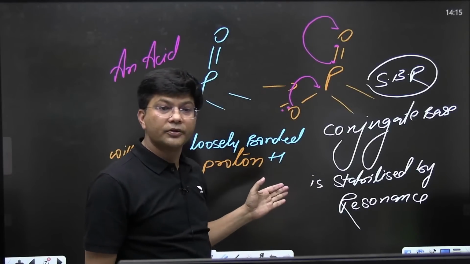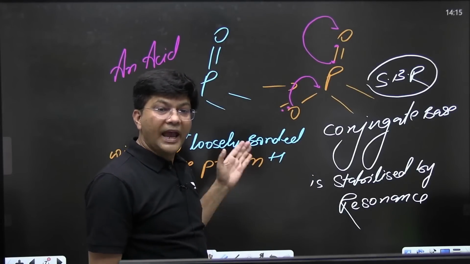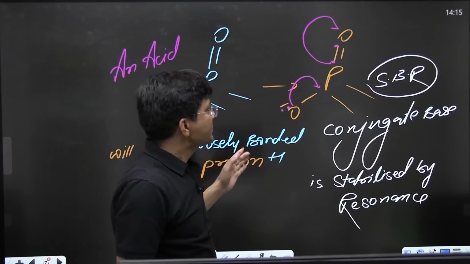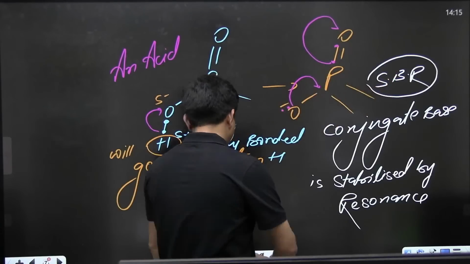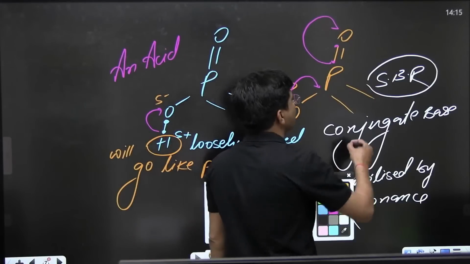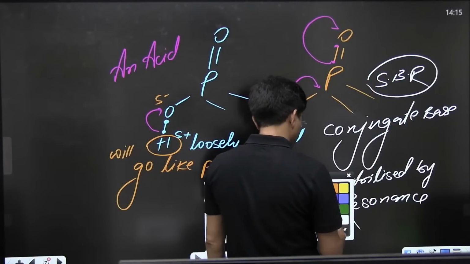SBR means what? Stabilized by resonance. SBR stands for stabilized by resonance.